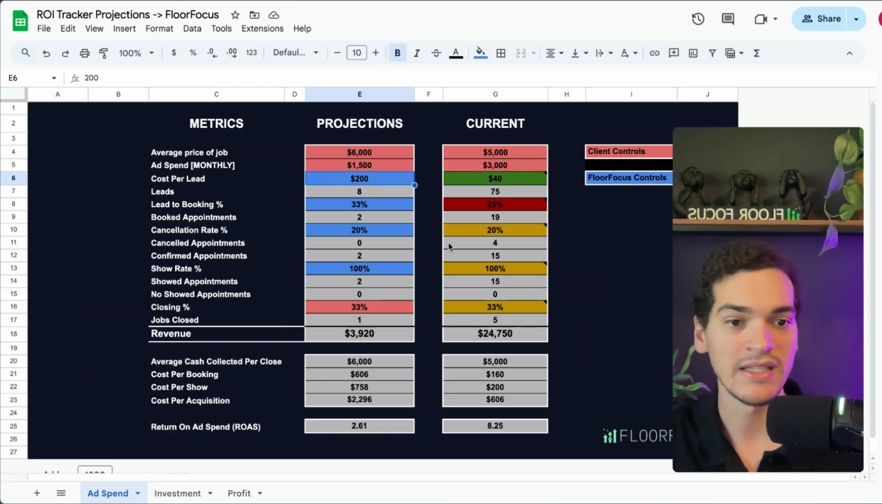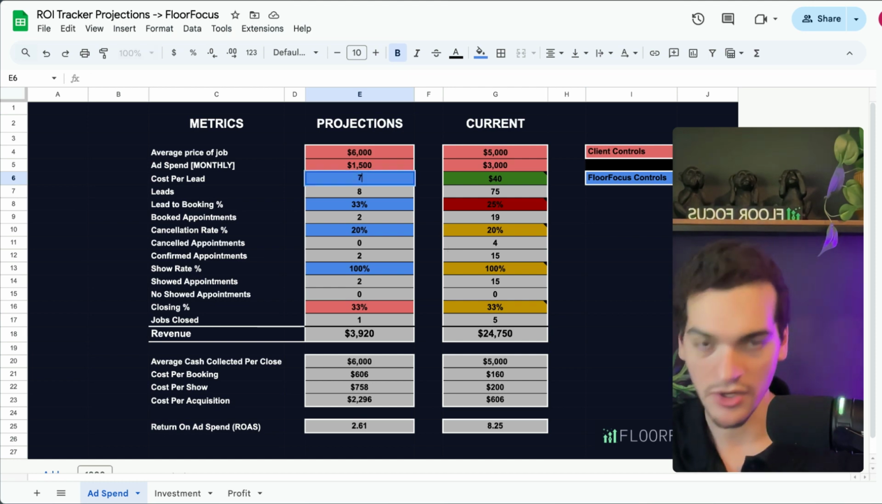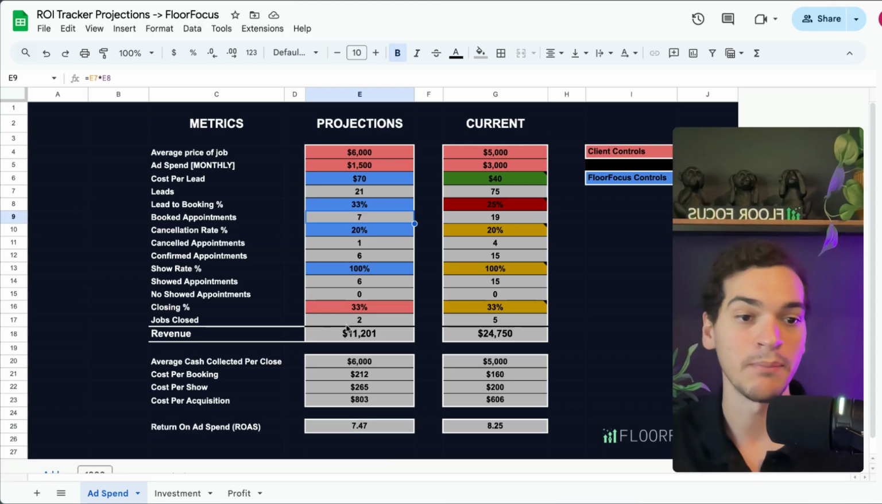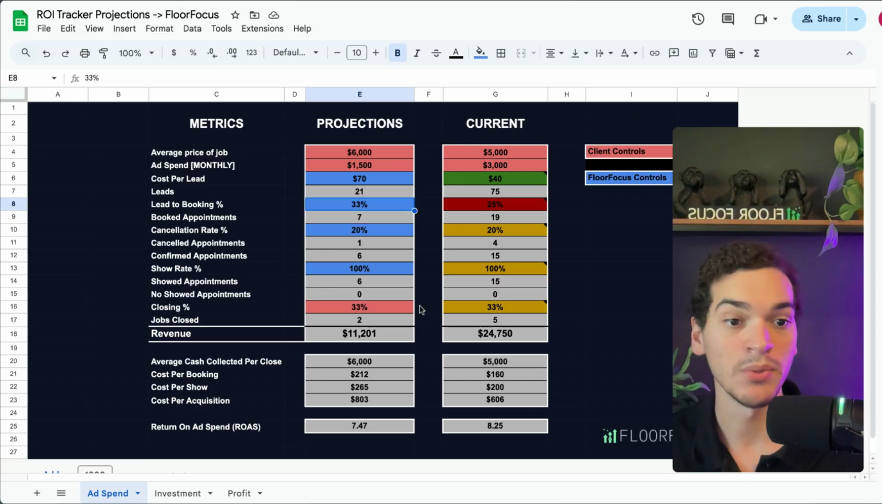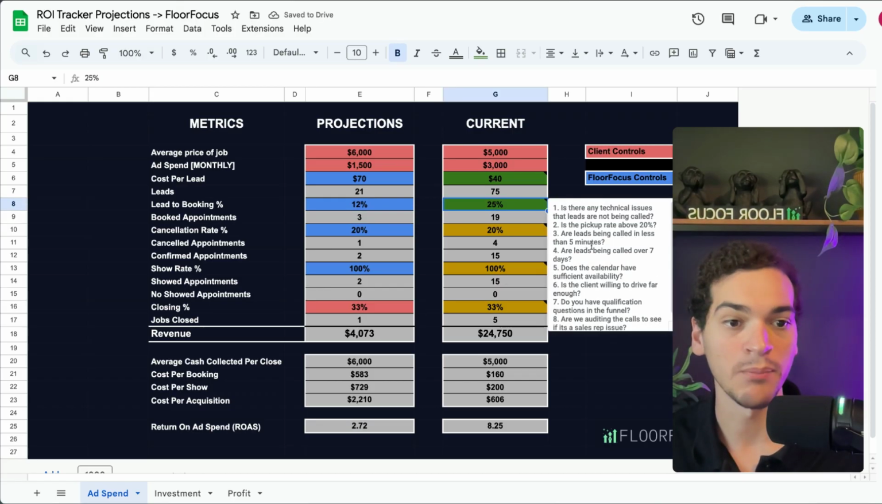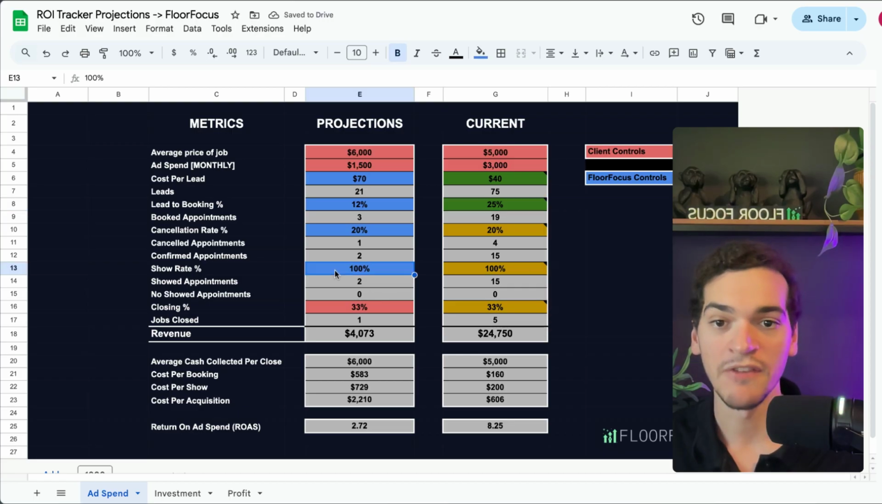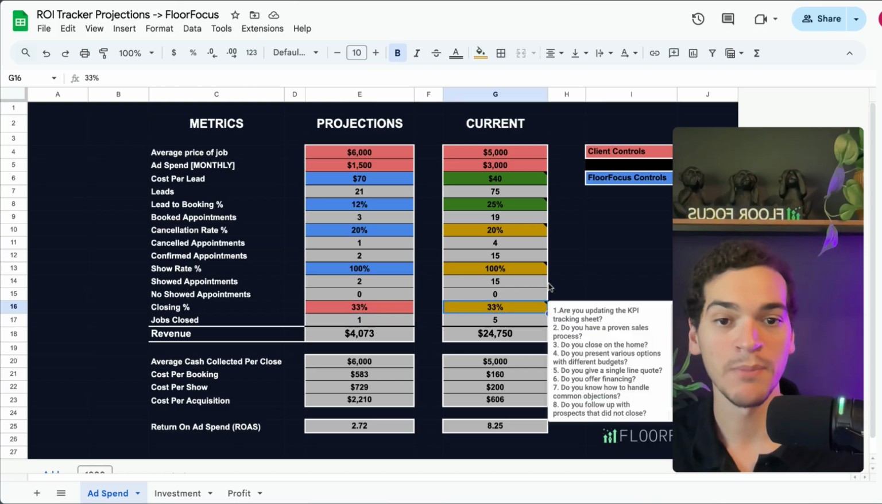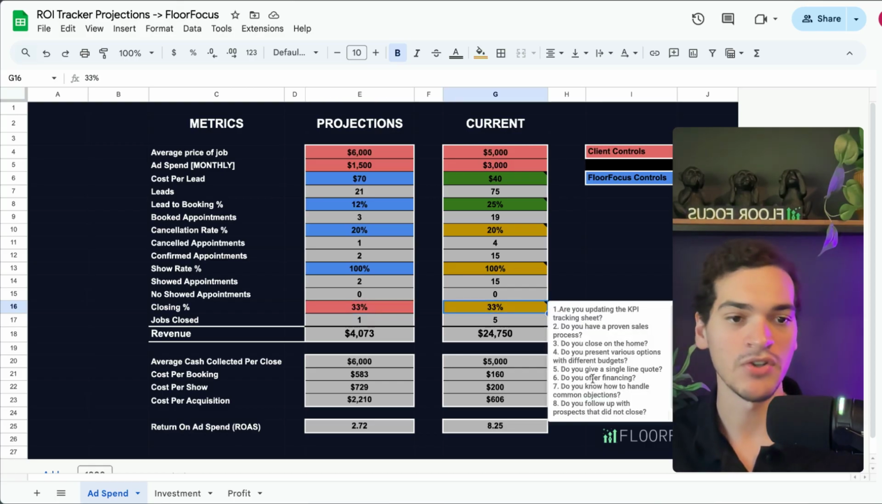Once we fix it, let's say it goes back to like $70 cost per lead. Now we have a good layer 1 metric, which is 7.47 return on ad spend, right? And we could do that same thing for everything that impacts the funnel. We could do that for lead to booking. If lead to booking is too low, then we have the levers we can pull for that specifically. If show rate is too low, we have the levers that we can pull for that. If we're booking appointments, but then you're not closing, we have the levers you can pull for that.